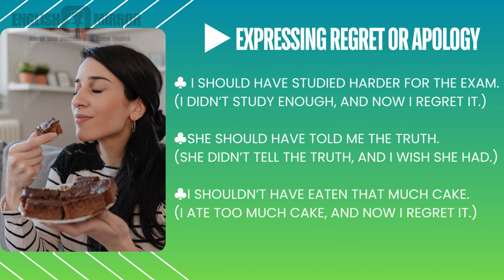Let's see the examples. I should have studied harder for the exam. That is, a person is telling that I didn't study well, that's why I got low marks. The next one, she should have told me the truth. She didn't tell the truth, and I wish she had. She should have told me the truth, but she didn't. That's why we are not on good terms now. And the next one, I shouldn't have eaten that much. I shouldn't have consumed this much food. That's why I'm suffering now because of some stomach upset or some health issues.